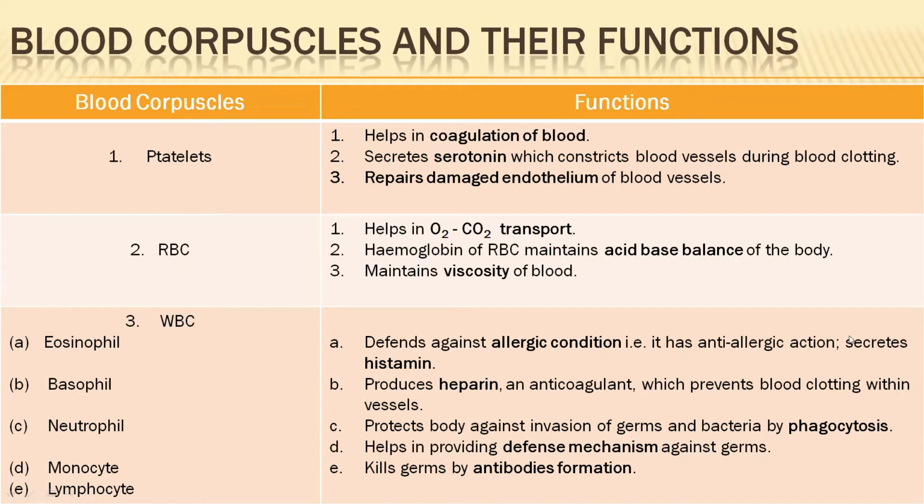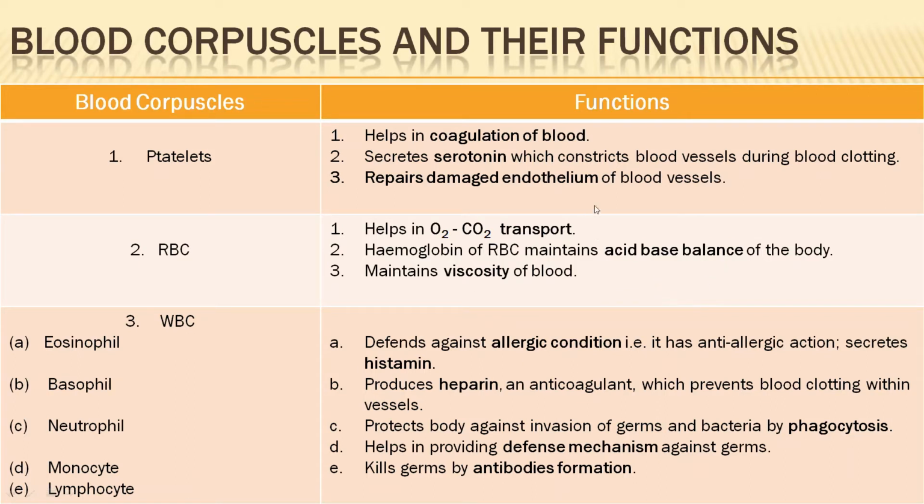Eosinophil defends against allergic conditions, it is anti-allergic in action, and it secretes histamine. Basophil helps in blood clotting. See, it produces heparin, which is an anticoagulant which prevents blood clotting within the vessel. Okay, it helps to prevent blood clot within the vessels. If inside the vessel blood gets clotted, then what will happen? The blood circulation will stop, right?